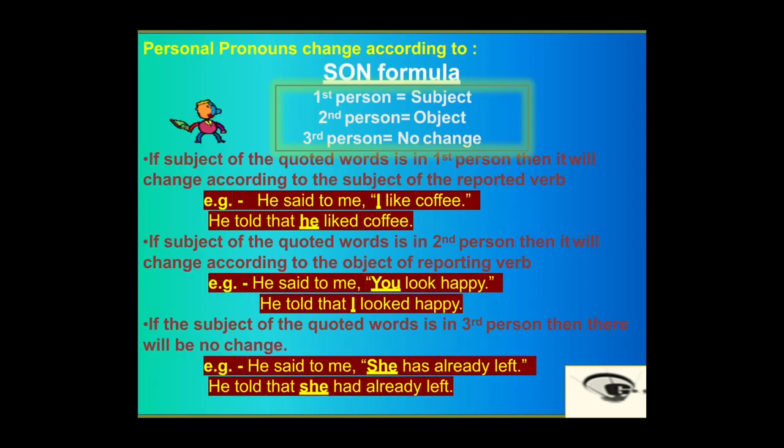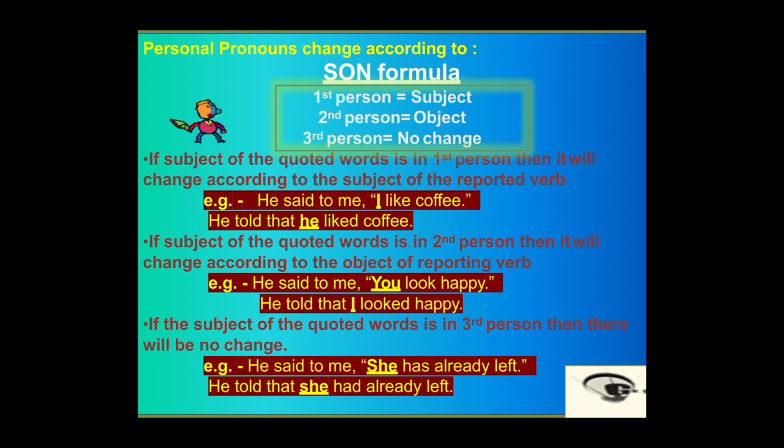Now, students, personal pronouns change according to the SON formula. Now, what is the SON formula? First person is the subject, second person changes to object, and in the third person there is no change.